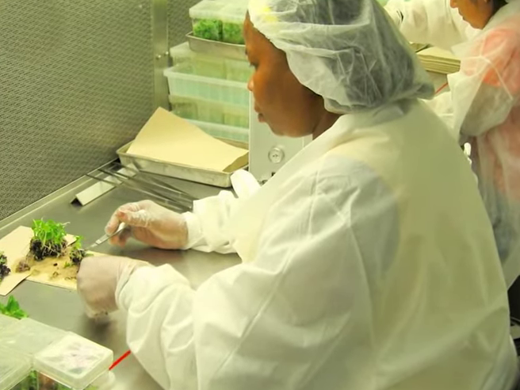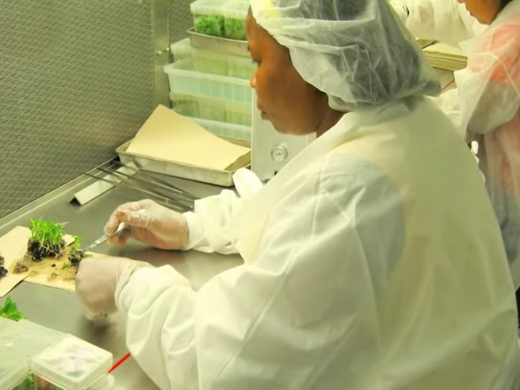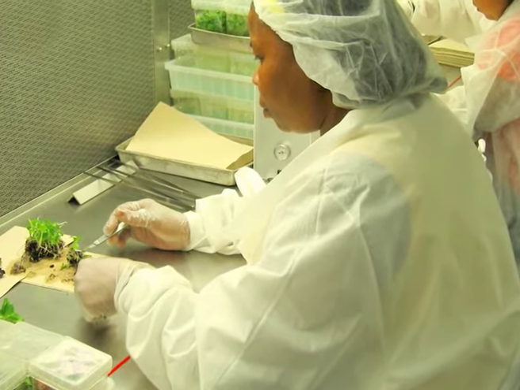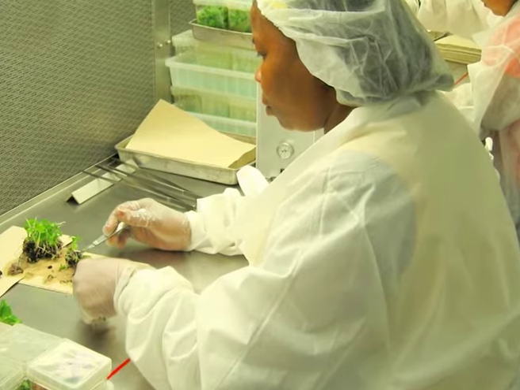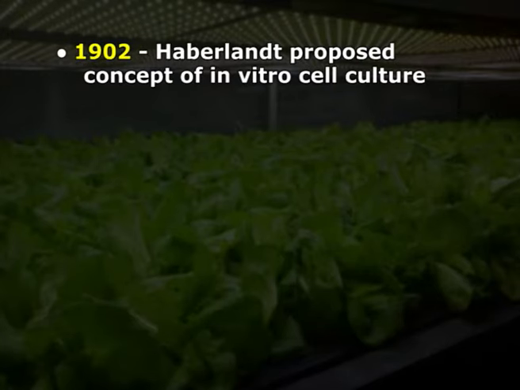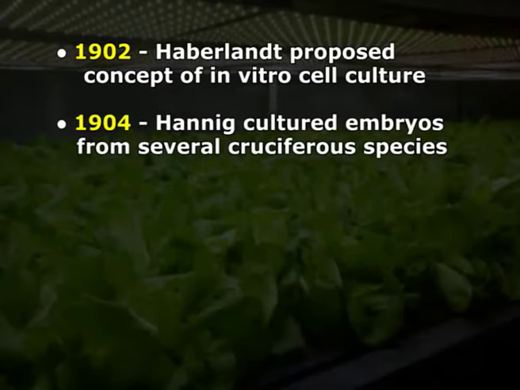After that, some landmark discoveries took place in tissue culture, which are summarized as under. In 1902, Haberlandt proposed the concept of in vitro cell culture. In 1904, Hanning cultured embryos from several cruciferous species.